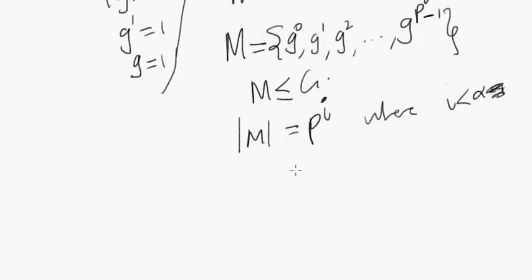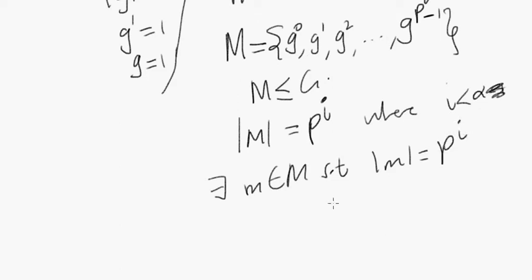Now, suppose that for this M that we picked here, we actually found an element of M. Suppose there exists some little m in M such that the order of little m equals p to the I, right? Suppose we did this by our argument before.